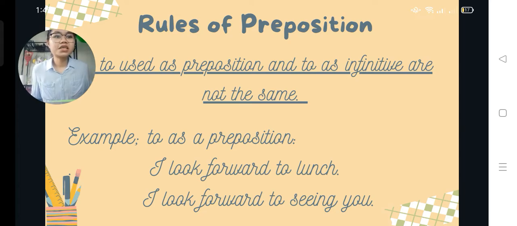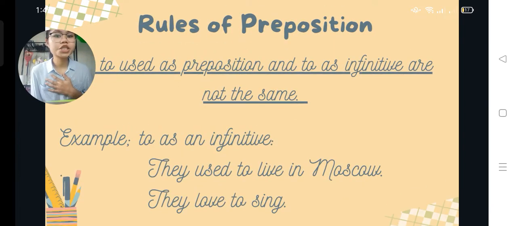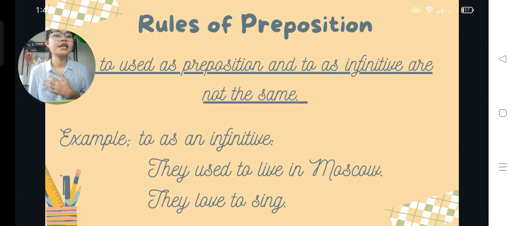And next is to used as an infinitive. For example, the examples that we have here are: they used to live in Moscow, and the second one is, they love to sing. They used to live in Moscow. To live is the infinitive.